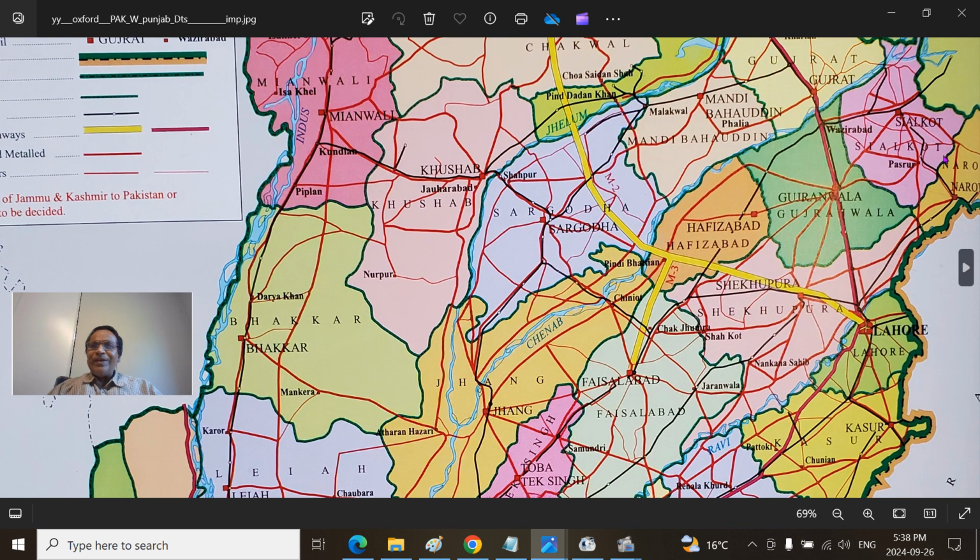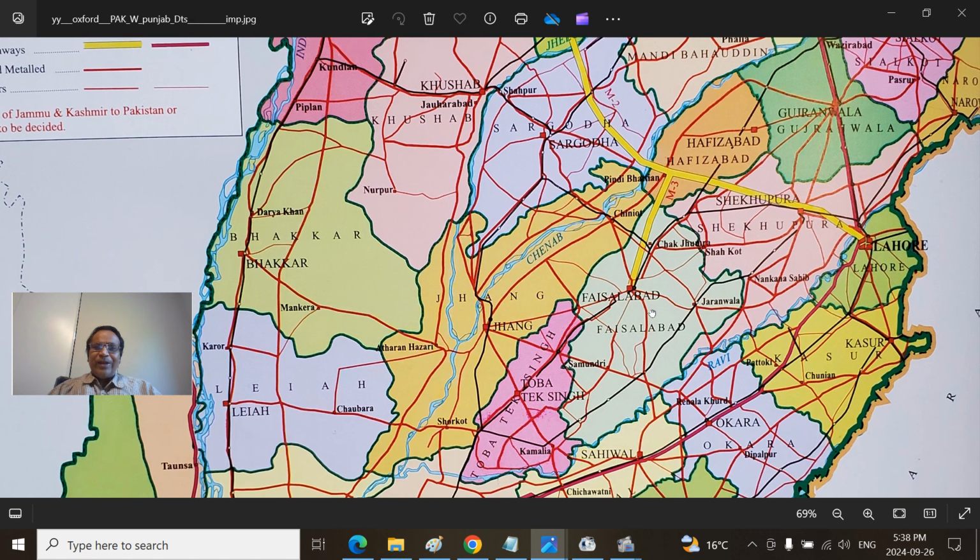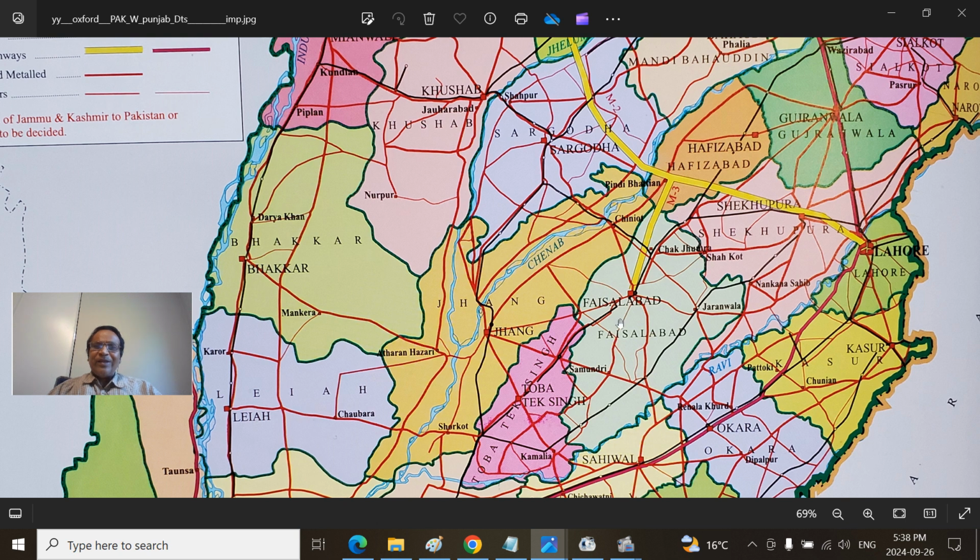Here Sialkot and Narowal, we leave out. This area is the Doab, the Rechna Doab. You see Faisalabad here, Gujranwala, Chak Jhumra, Shahkot, Nankana Sahib and Sheikhupura. Some of these areas, Jhang district, Shahkot, and this central part is the historic Sandal Bar. You have to keep in mind, this is the river tract. The entire thing is the Doab.